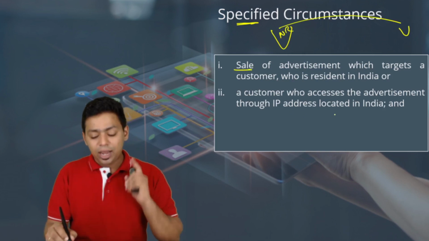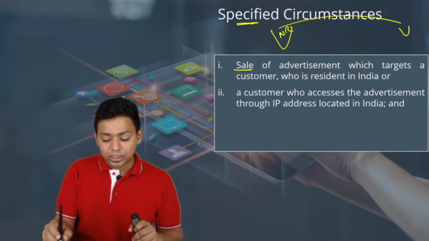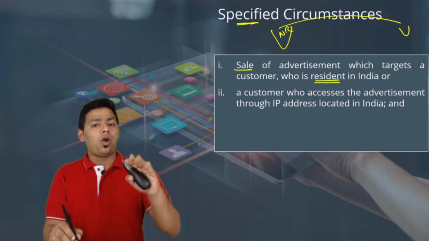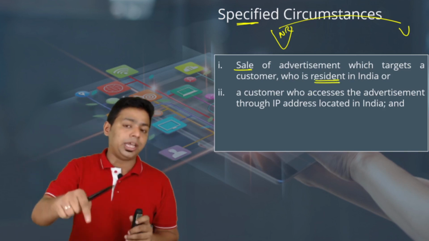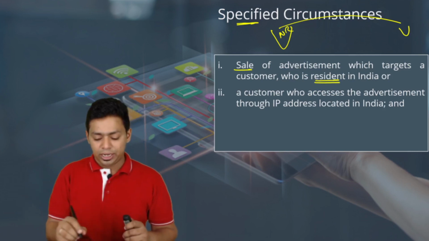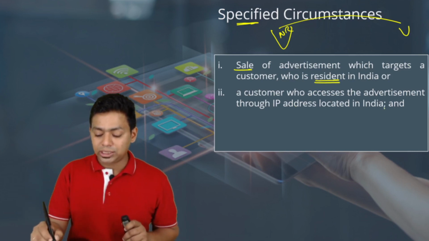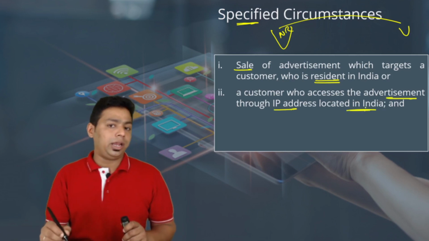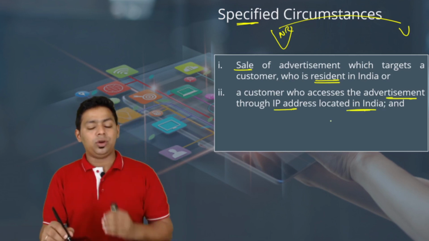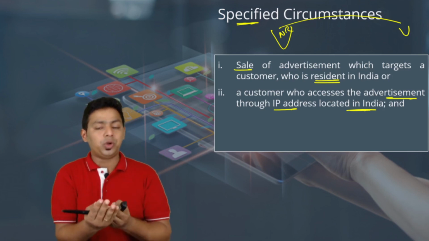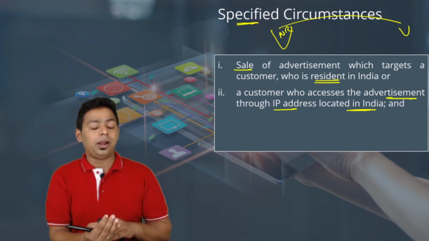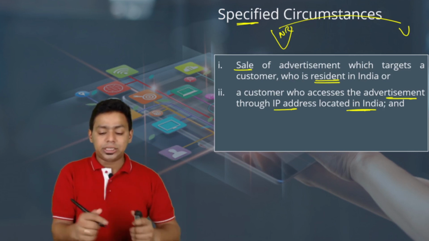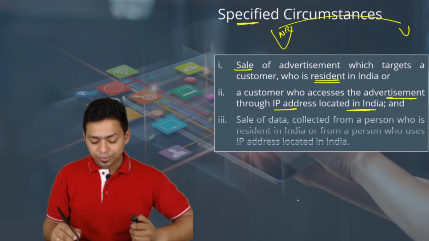Where it is the sale of an advertisement which targets a customer who is a resident in India. So you are a foreign company, okay, you are Honda Japan, but you are targeting an Indian audience, then it is taxable in India. A customer who accesses the advertisement through IP addresses located in India. Obviously, if I'm watching some videos on YouTube, my IP address is an Indian IP address, whether the advertisement was reflected by a resident or non-resident, both are taxable in India.